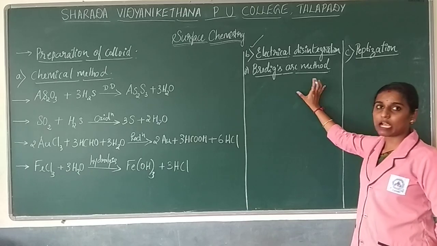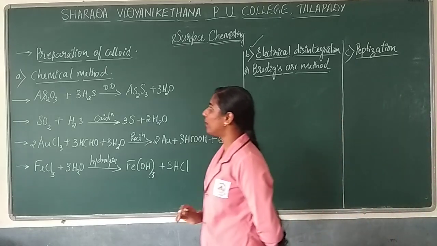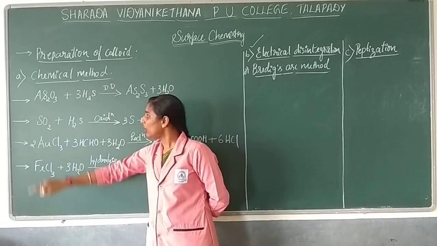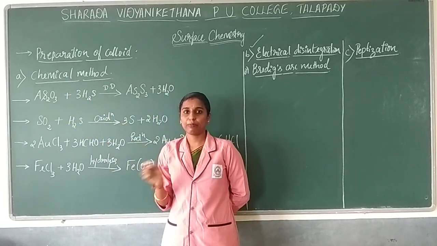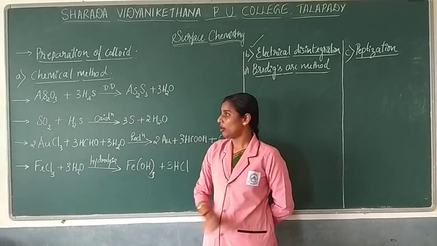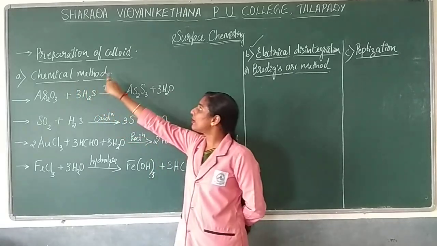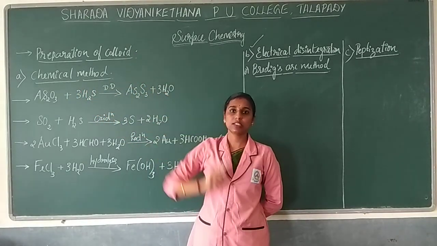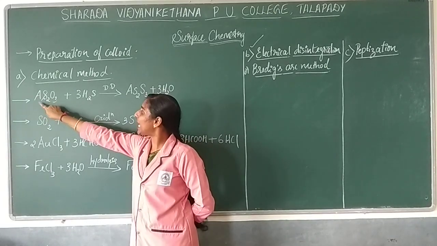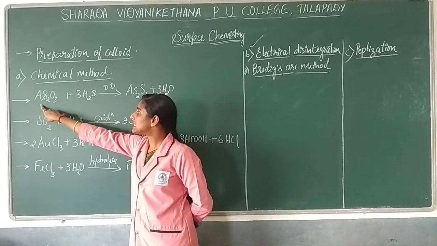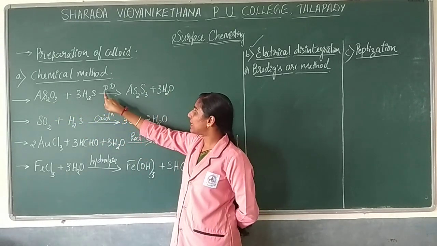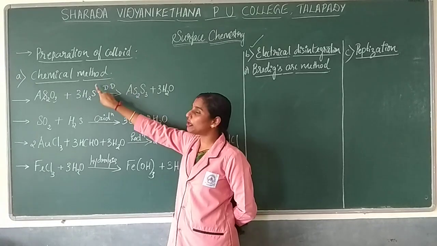So this method, Bredig's arc method. One by one the methods will be seen over here. The first method is the chemical method, where you react chemical compounds together and you get a certain product. Here the first method is to prepare a colloidal salt. The first reaction is arsenic oxide, As2O3, reacting with hydrogen sulfide, where double decomposition will take place.